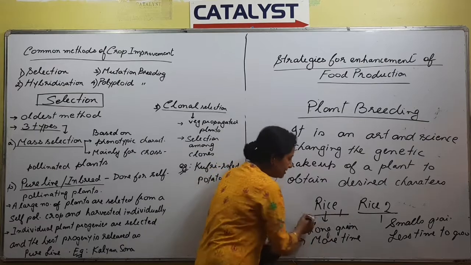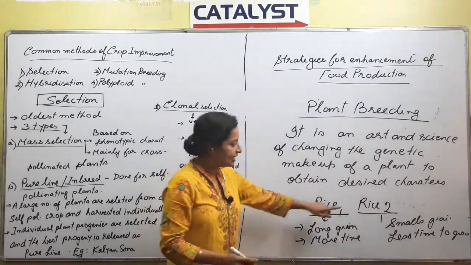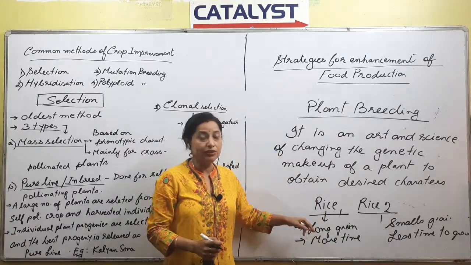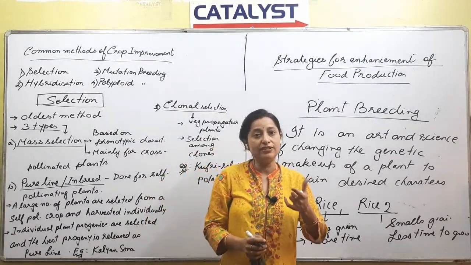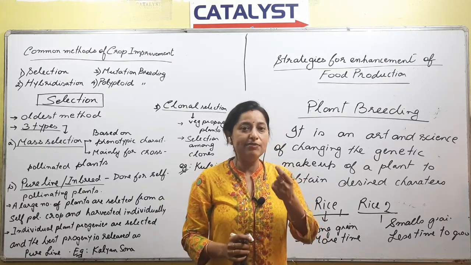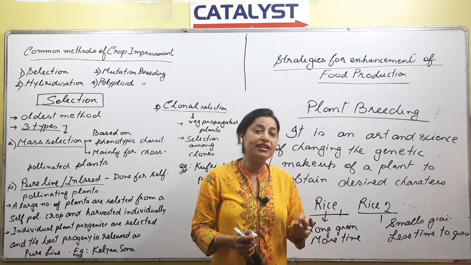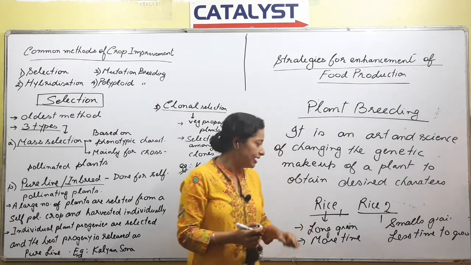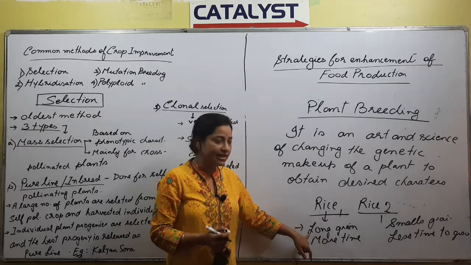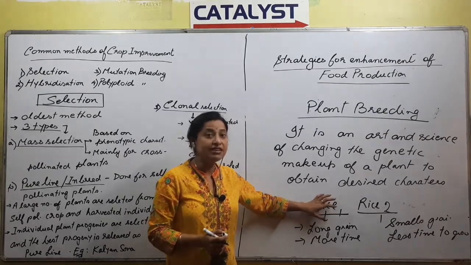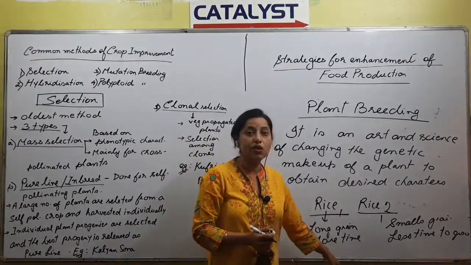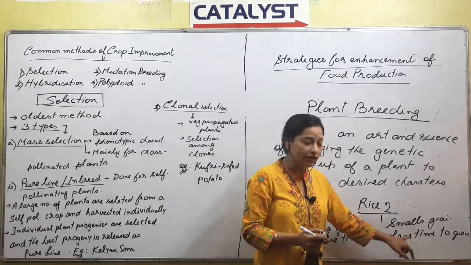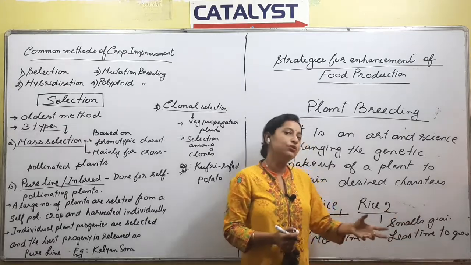So what we want is, each plant has some advantages. What is the advantage? That the grains are long, and we know whenever the grains of the rice are long, then obviously the rice that we'll eat might be very tasty, and as far as the look is concerned, the look would be very beautiful, right? So if you are talking about the beauty of the rice, it comes from this plant, but the disadvantage of this plant is it takes a longer time to grow, right? But in this case, the grains might be smaller, but it takes a lesser time to grow.